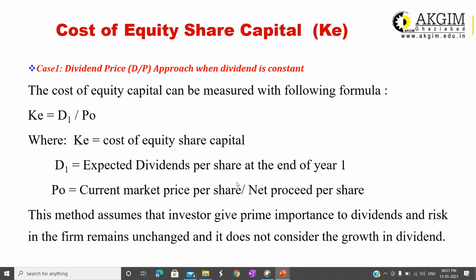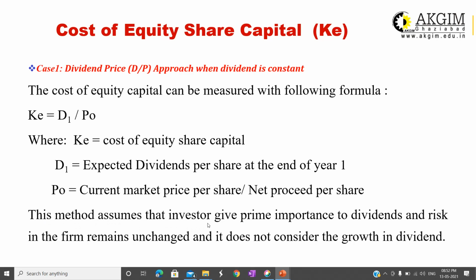D1 is the expected dividend per share at the end of year 1. After year 1, what is the expected dividend which the company is going to pay to its equity shareholder? And P naught is the current market price per share. Or if it is a new company, issuing shares for the first time and it is not listed, so the market price of the share will not be available. In that situation, net proceed per share will be taken.